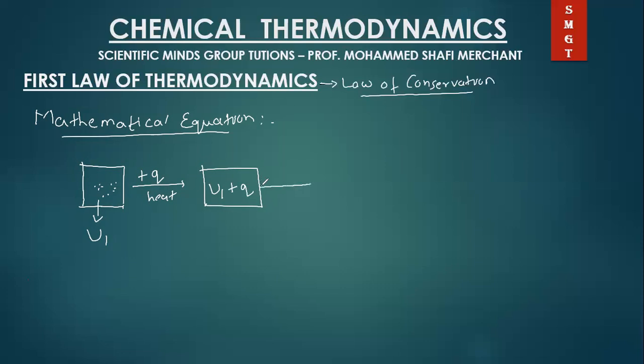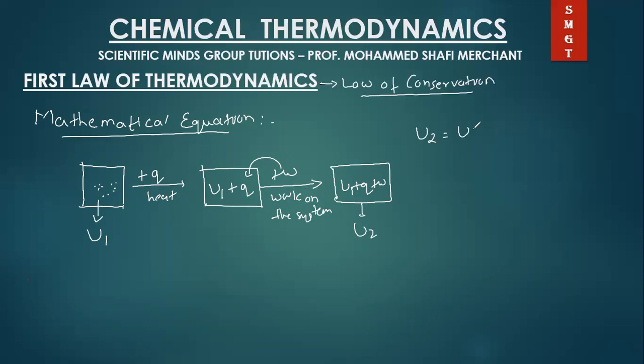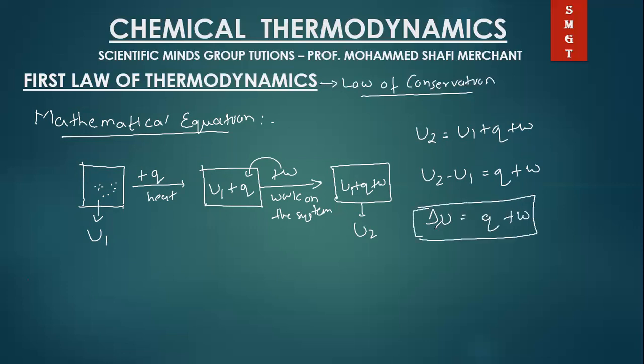Now what do you do? On the same system, you do some work. मतलब work is added. The work is done on the system. तो मैं लिख देता हूँ. You do some work on the system. So what happens? The work is also added to the internal energy, because ये दोनों चीज ही internal energy change कर सकती है. So the new internal energy of the system U2 will be equal to U1 plus Q plus W. So what we can write down here, that U2 is equal to U1 plus Q plus W. Therefore, U2 minus U1 is equal to Q plus W. Therefore, delta U is equal to Q plus W. So this is the mathematical equation of first law.